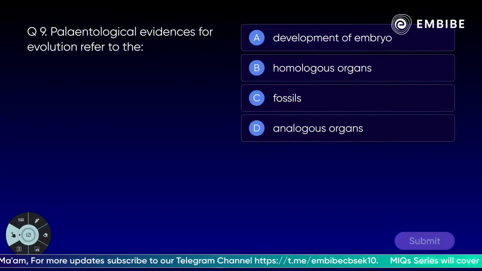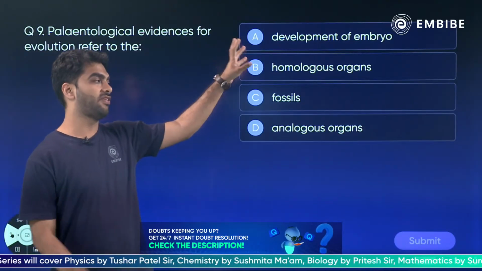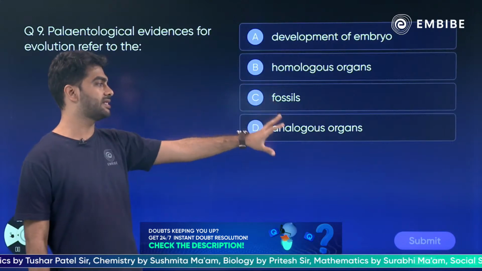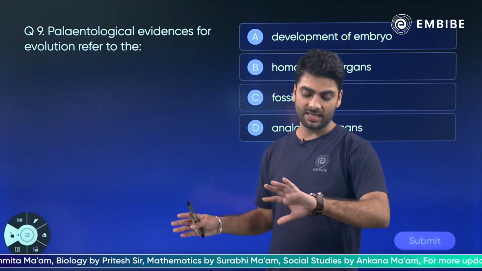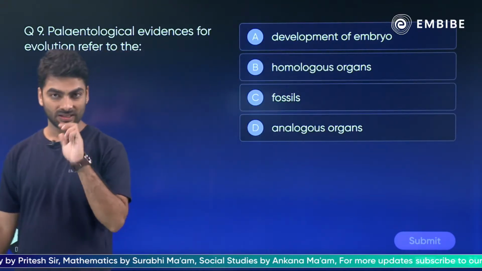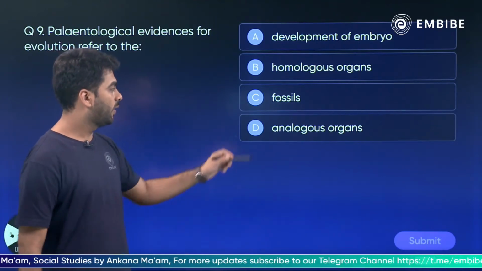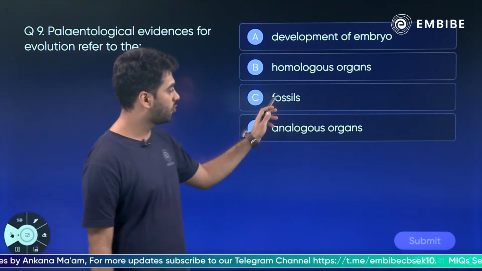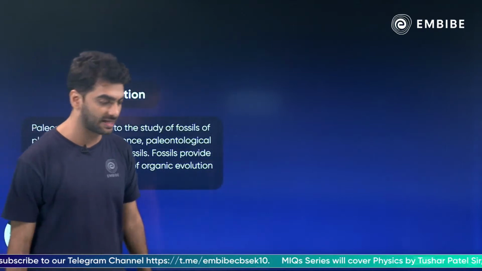Let's go, 30 seconds. Absolutely right, Crick 480. Simran has said fossils. Crick 480, what do you say? Kaushal, what do you say? What do you think paleontology means? Development of embryo, homologous organs, fossils or analogous organs? Crick 480 is saying fossils. Okay, last 10 seconds I'm giving you. Let's go, 5, 4, 3, 2, 1. You're saying fossils? Let's go with fossils. Crick 480 and Simran, absolutely correct. Fossils is the correct answer.